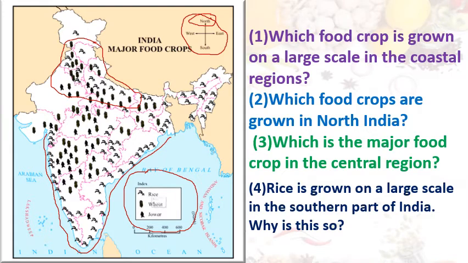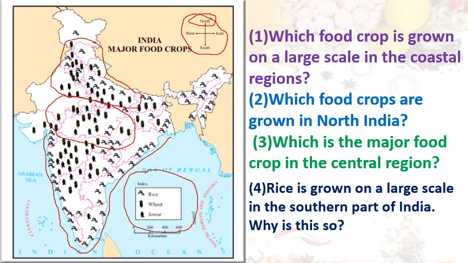Which is the major food crop in the central India? This is the central portion, heart of the India, central portion. Which are the different crops we can see? Major is, I think, wheat. Correct? Major. So many wheat symbols we can see here. And only some we can see jawar symbols, and less we can see rice symbols. So the major food crop is nothing but wheat. Got this?